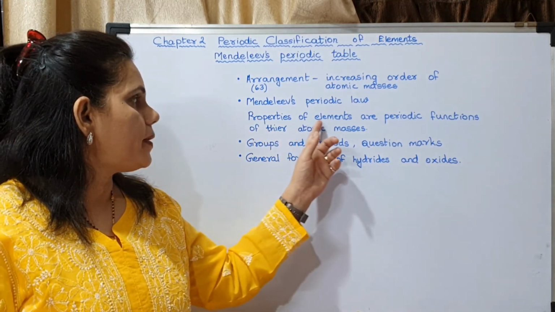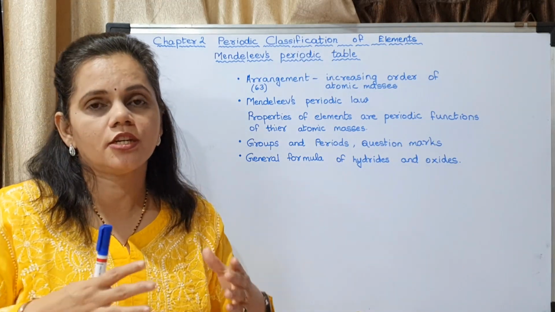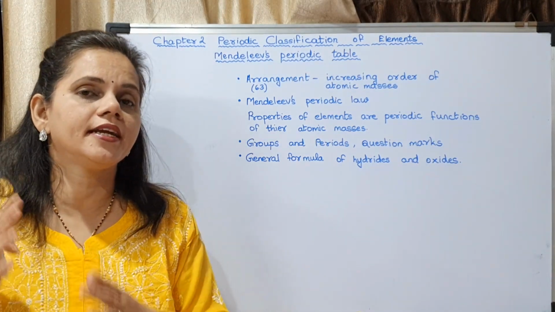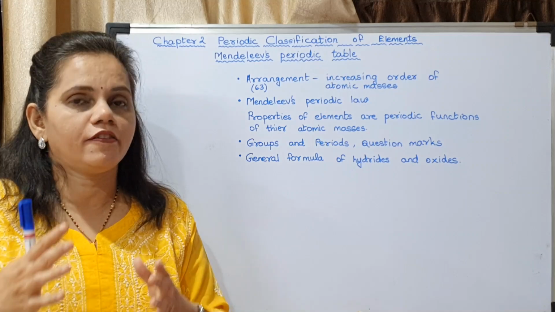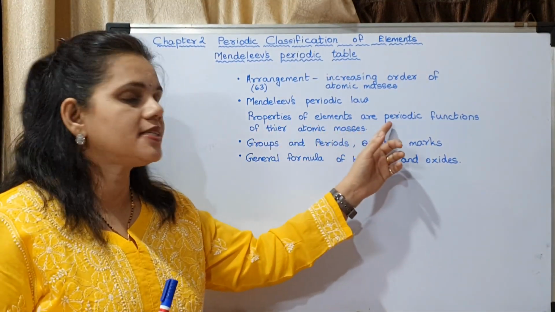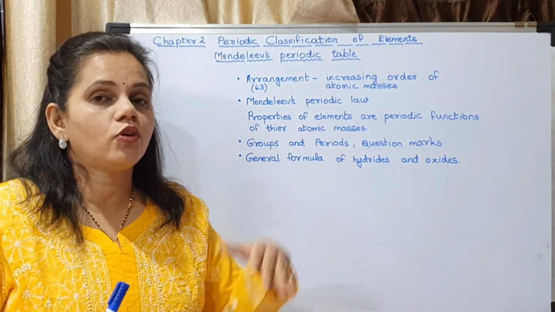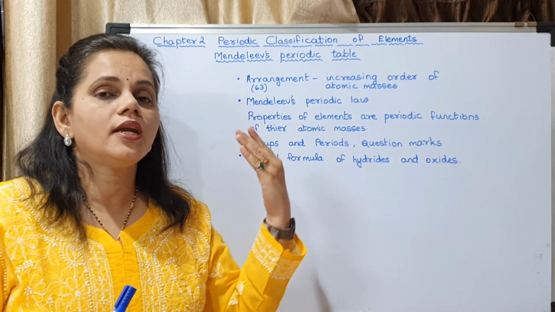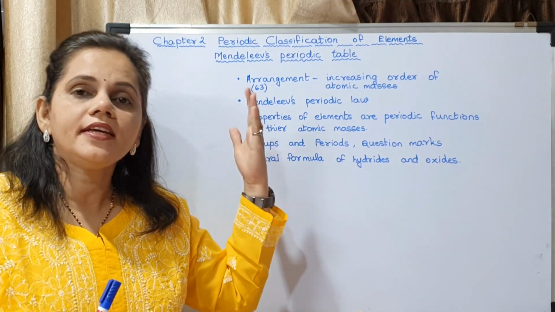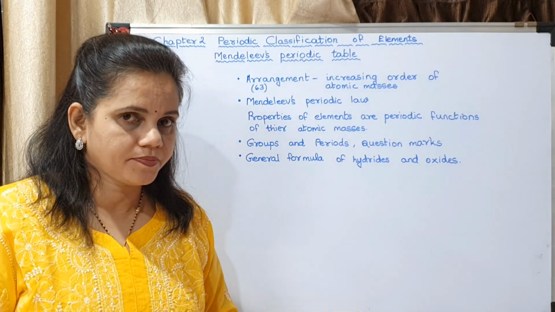Now, properties of elements are periodic functions. Periodic means repeated after particular intervals. So, properties of elements are repeated after particular intervals. So, what had Newland told? Newland had told that every 8th element had properties similar to that of the first.